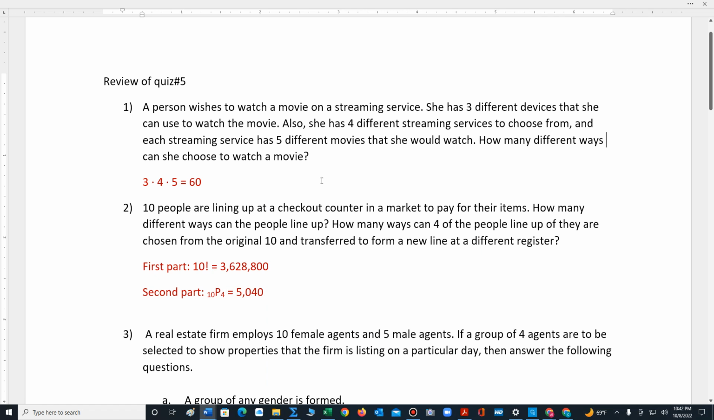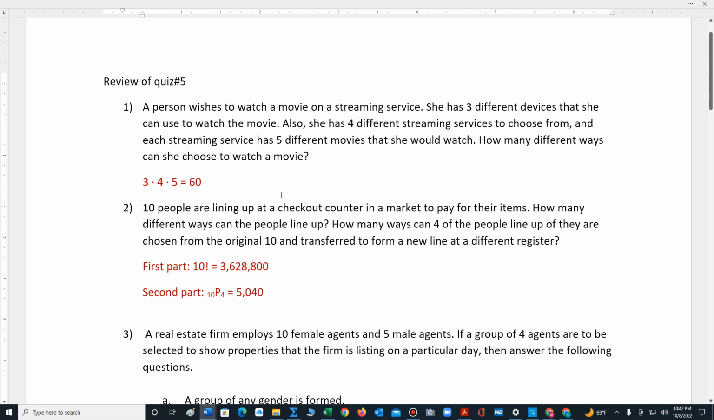A person wishes to watch a movie on a streaming service. She has 3 different devices that she can use to watch the movie. Also, she has 4 different streaming services to choose from, and each streaming service has 5 different movies that she can watch. How many different ways can she choose to watch a movie?